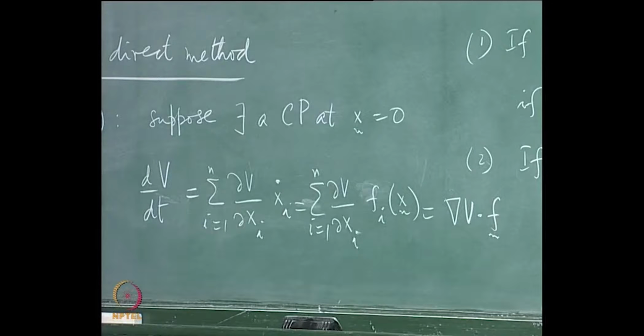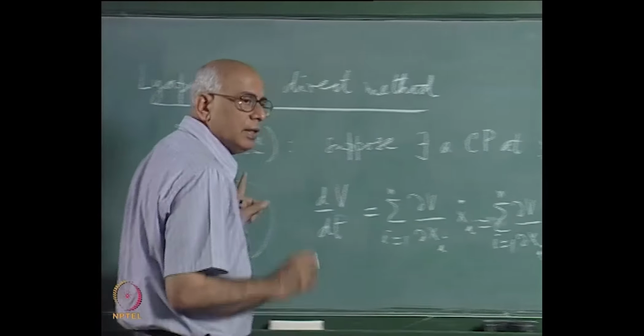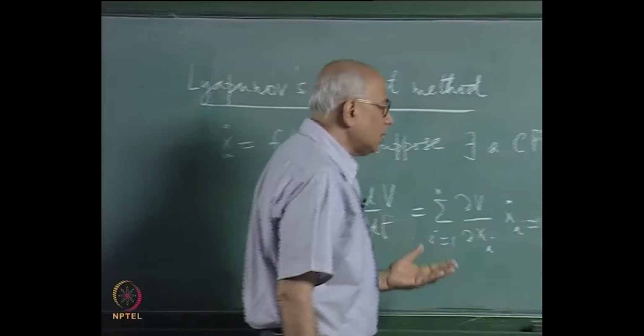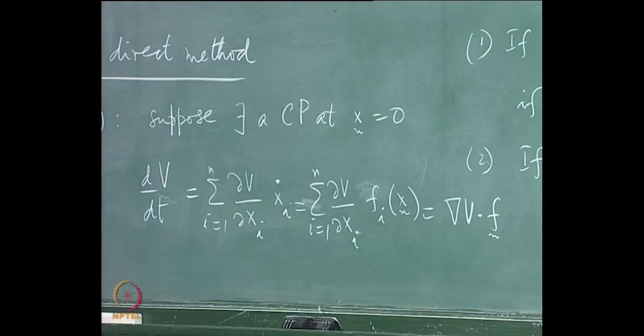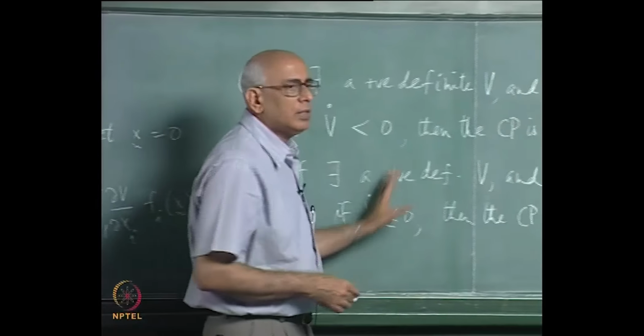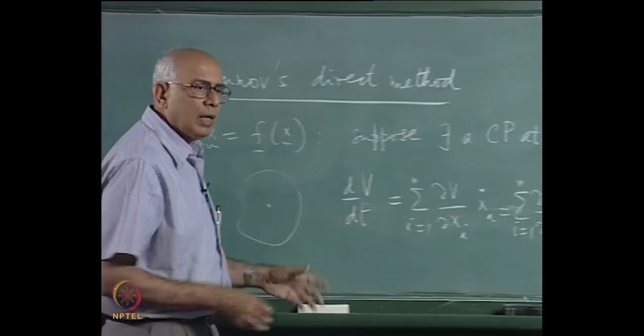Now what is the direction of the gradient of V? If V is a function, in what direction is the gradient of V? It is normal to the level surfaces of V, and the flow specifies the direction in which the trajectory moves in phase space. So this quantity tells you something about the relative directions of the gradient of V and the direction of the flow. It is like having a level surface and finding out if the flow is going inwards into this surface at all times, in which case it has to hit some point, or is it flowing out. So in very heuristic terms, that is the way in which the stability theorems emerge from a consideration of dV over dt. But let us look at an example right away.